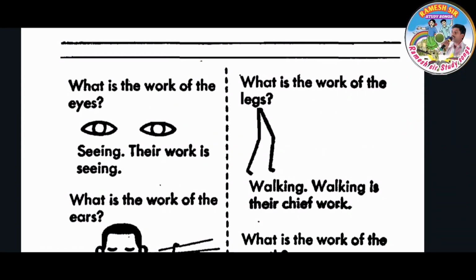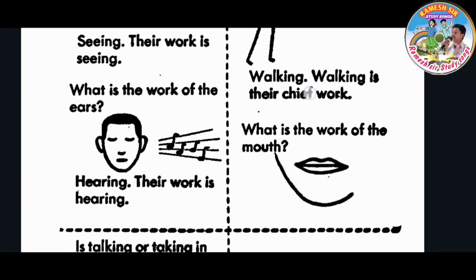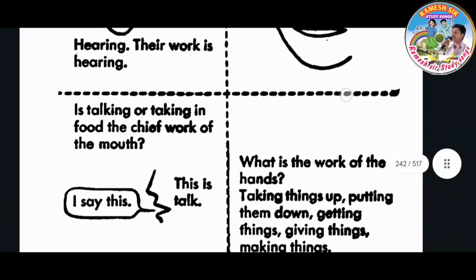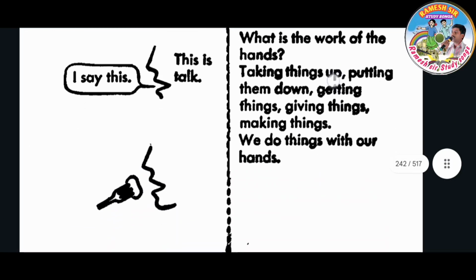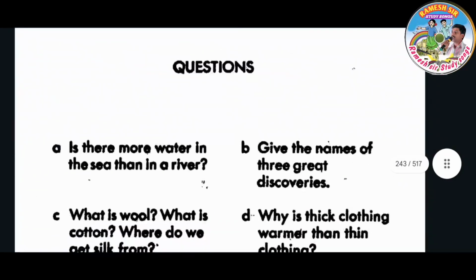What is the work of the eyes? Seeing. Their work is seeing. What is the work of the ears? Hearing. Their work is hearing. What is the work of the legs? Walking. Walking is their chief work. What is the work of the mouth? Is talking or taking in food the chief work of the mouth? I say this: this is talk. What is the work of the hands? Taking things up, putting them down, getting things, giving things, making things. We do things with our hands.